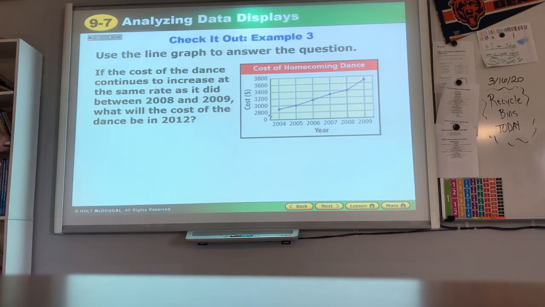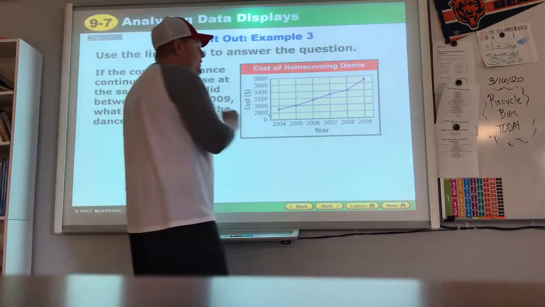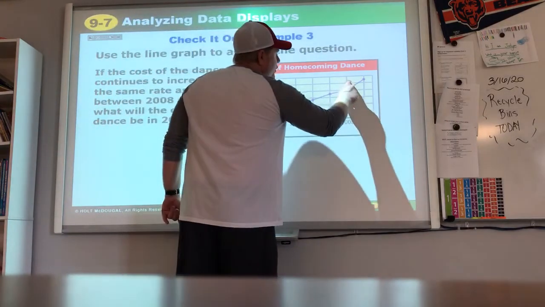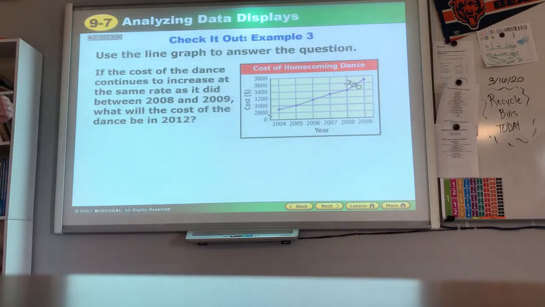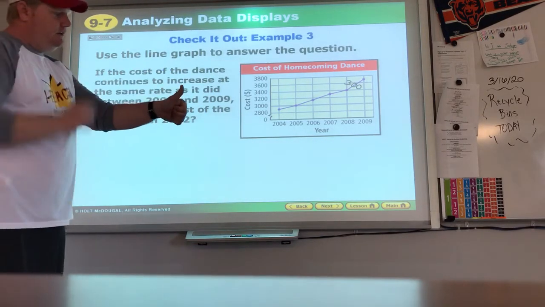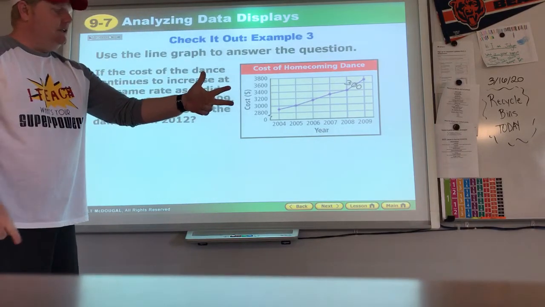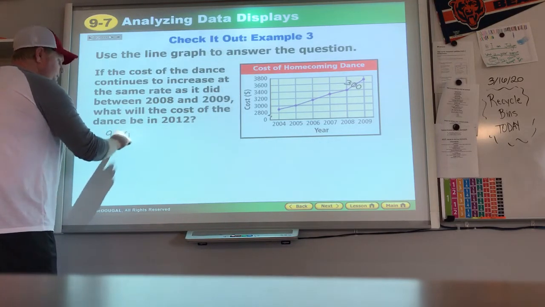Now, if the cost of the dance continues to increase at the same rate as it did between 2008 and 2009, what will it cost in 2012? All right, 2008 to 2009. So we've got to figure out what that amount of cost is. 2008, $3,400. 2009, $3,700. That is a $300 increase. Okay? So, then we have 2009 to 2010, 2010 to 2011, 2011 to 2012. 3 years increasing at that rate. So that would be an increase of $900.